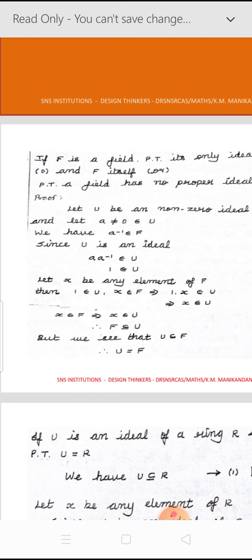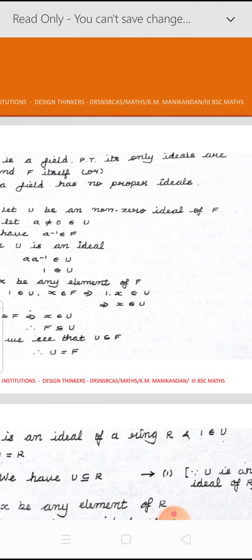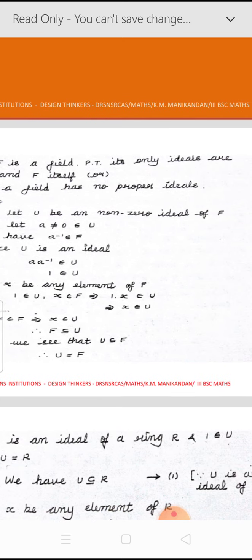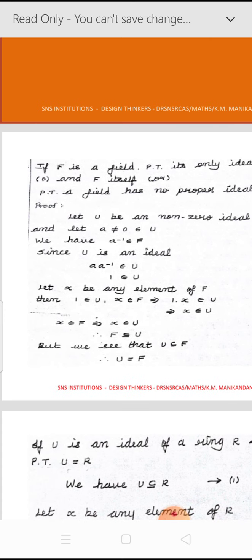So first we see a problem. If F is a field, prove that its only ideals are 0 and F itself. We are given that F is a field, and now we have to prove that it has only two ideals: either the ideal consisting of the 0 element, or the full ideal F itself.